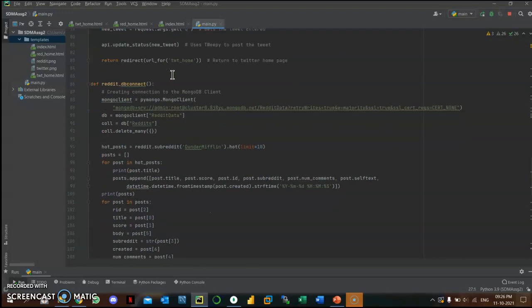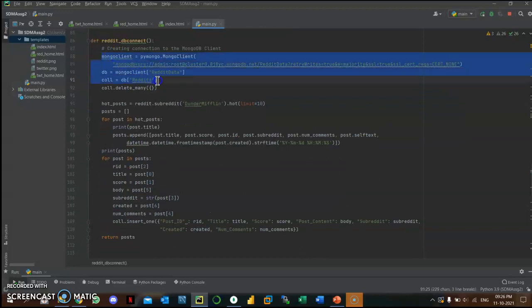Now moving to the database connection, it follows a similar path using the subreddit database and the Reddit connection, deleting to avoid duplication. And here is the main part: hot posts are extracted from the subreddit called Dunder Mifflin. It is simple, using the Reddit instance we created earlier and mentioning the subreddit, and using the hot function here, it gives us the hot posts on that subreddit, limiting it to 10 posts. There are many posts, so just limiting it to 10.